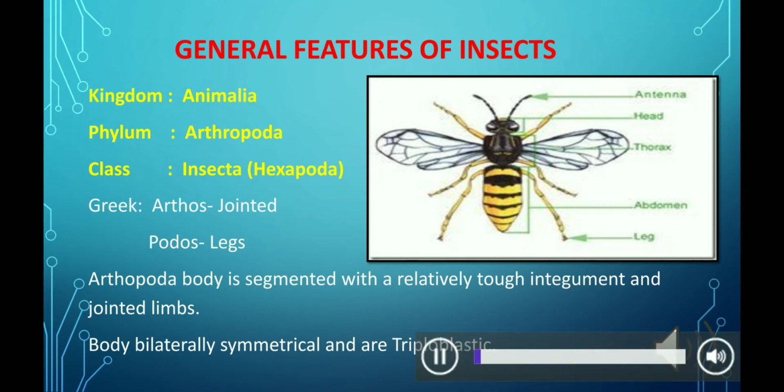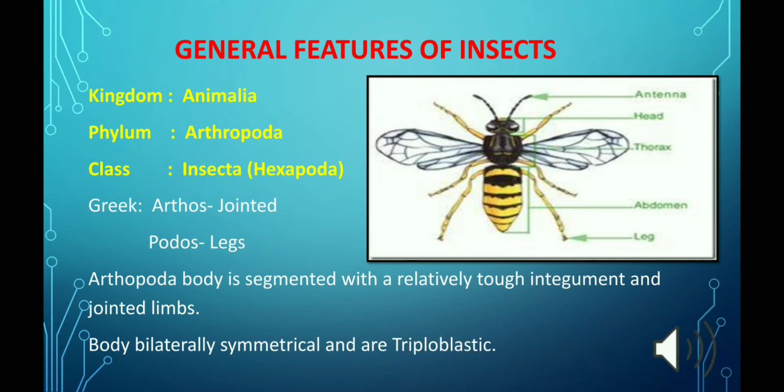If we start with the classification, then as we know, class Insecta falls under kingdom Animalia and phylum Arthropoda. Insects are also called hexapoda because of the presence of 6 legs on their body. Insecta is the largest class of the phylum Arthropoda, where Arthropoda is itself the largest phylum of the kingdom Animalia.